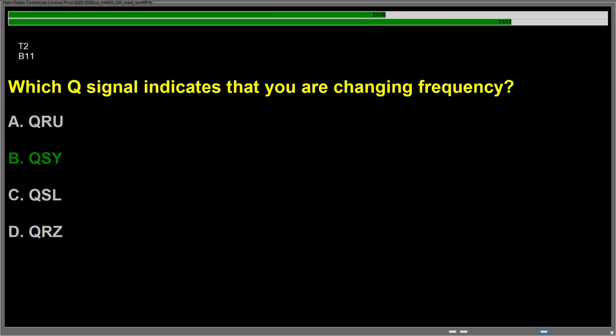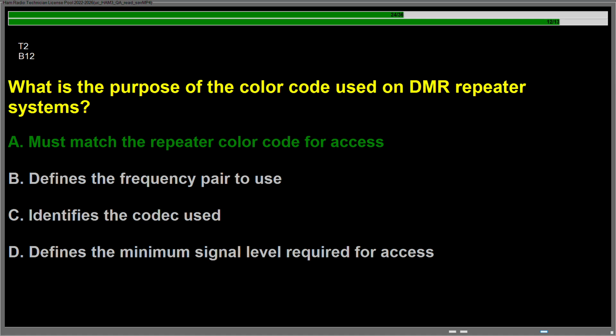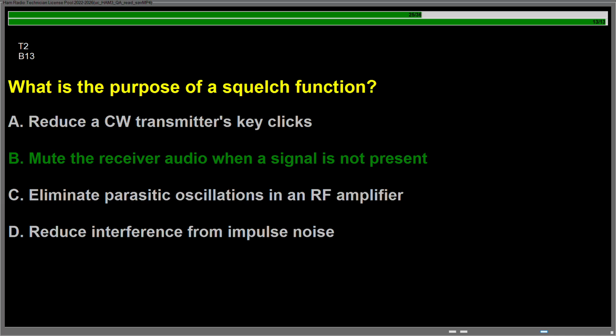Question Bravo 11, which Q signal indicates that you are changing frequency? Answer is B. QSY. Question Bravo 12, what is the purpose of the color code used on DMR repeater systems? Answer is A. Must match the repeater color code for access. Question Bravo 13, what is the purpose of a squelch function? Answer is B. Mute the receiver audio when a signal is not present.